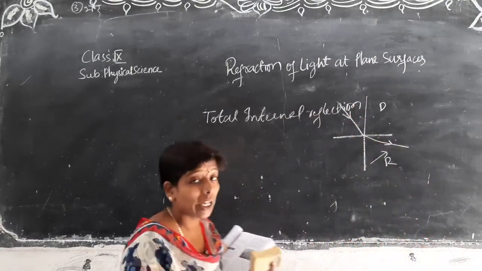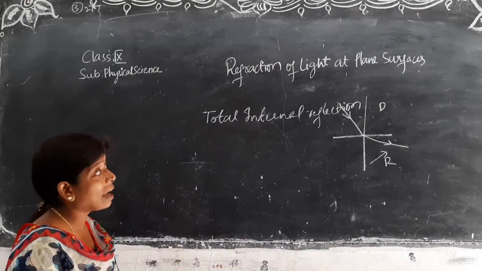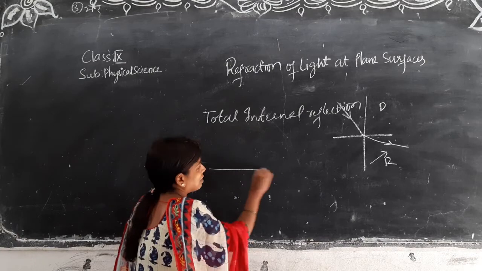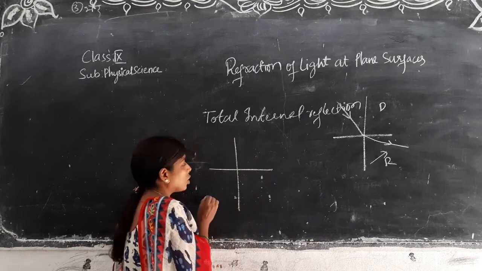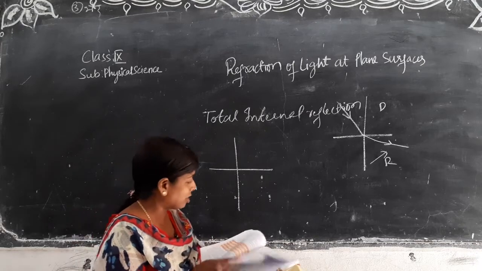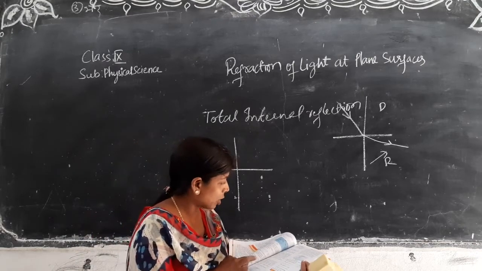Actually, what is our lesson? Refraction, but we are saying about reflection. In this case, see what is happening when you are focusing a light. I will show that diagram. Already you know what is happening.